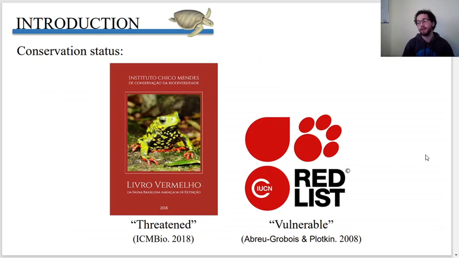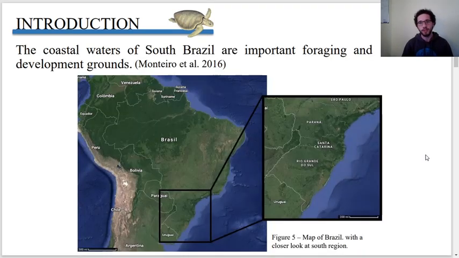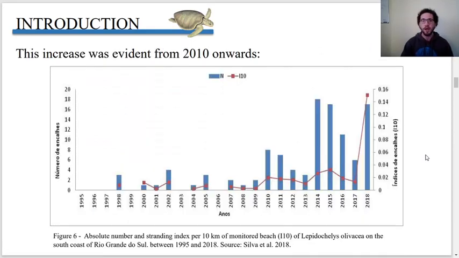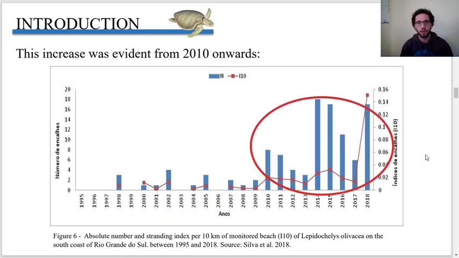It's classified as threatened by the Red Book of Endangered Brazilian Fauna of the Ministry of the Environment and as vulnerable by the Red List of Threatened Species of the IUCN. The coastal waters of South Brazil are important foraging and development grounds for all 5 species of sea turtles that we have here. And olive ridley strandings have increased over the last decade in the region, and this increase was evident from 2010 onwards.